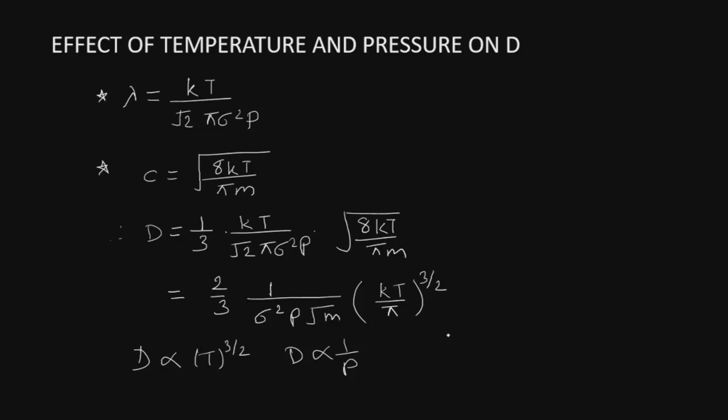We can find the relationship between D and eta, the coefficient of viscosity. Earlier we have seen that eta, the coefficient of viscosity, is given by 1 by 3 rho C lambda, and we have seen D as equal to 1 by 3 C lambda. When you put up the values, we get D as equal to eta divided by rho.